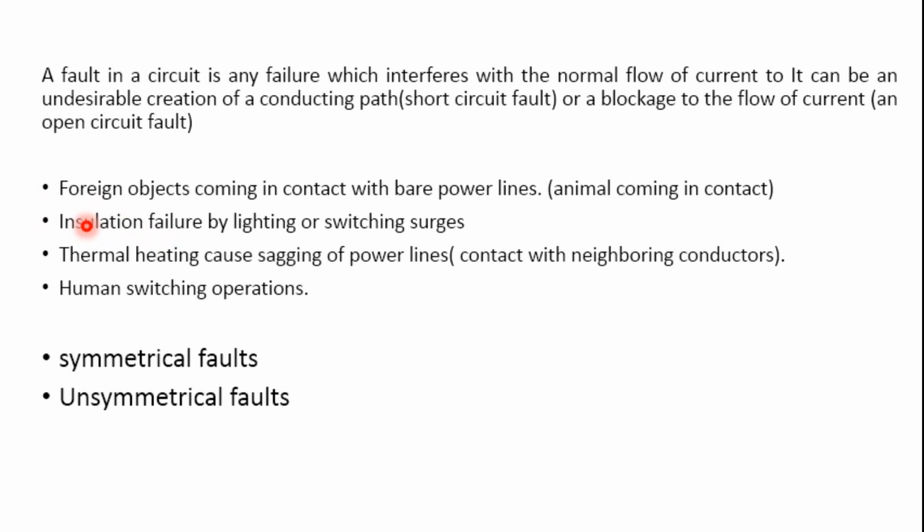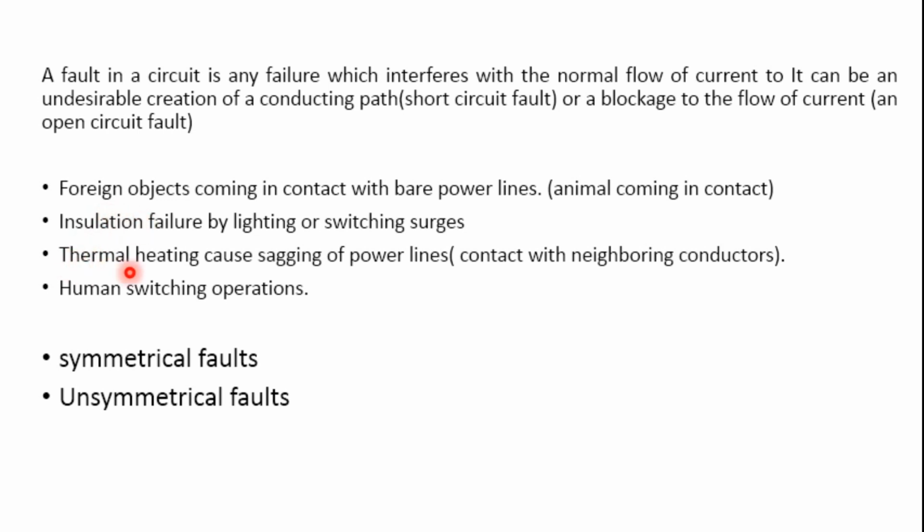Other than this, we have insulation failures or switching surges, which we already understood. There is a difference between lightning and switching surges. These are natural things which are going to happen. Because of lightning and switching surges, there is a possibility of failure of the insulation, hence resulting in a fault taking place.